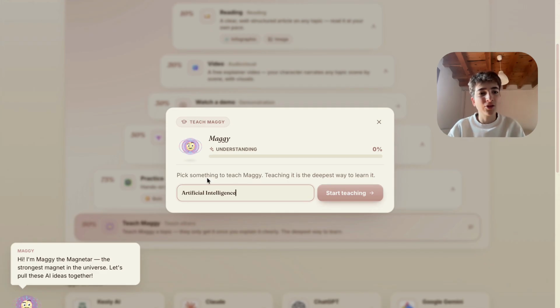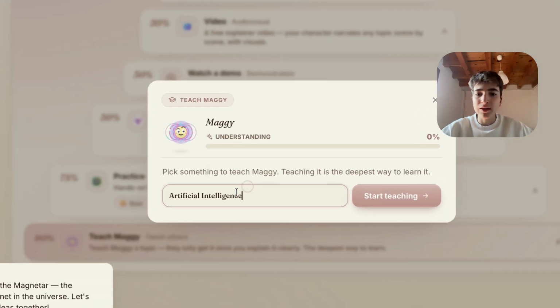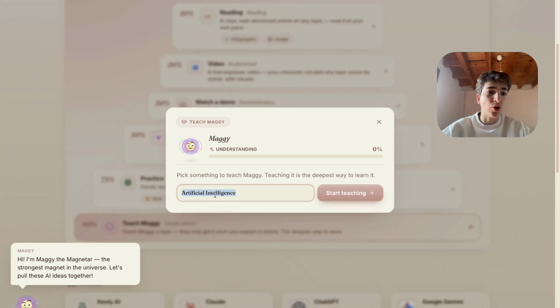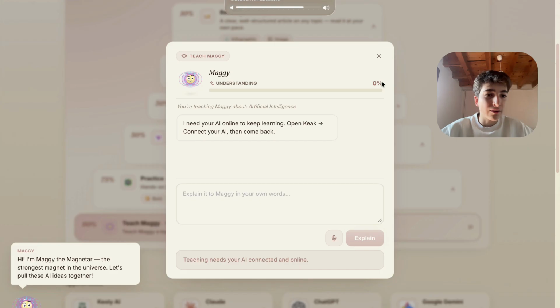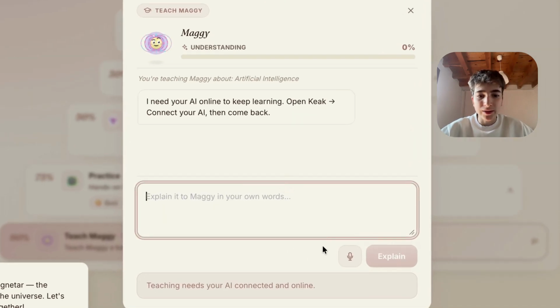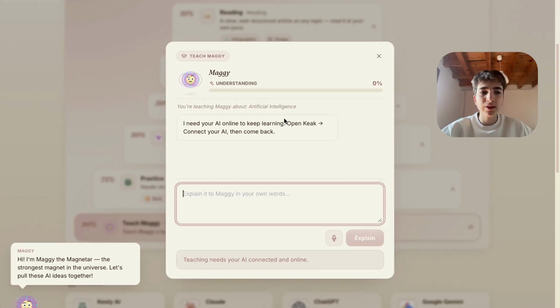is that you can teach this character. For example, the character inside AI, it's Maggie. You pick the thing that you are going to teach, either artificial intelligence or something more narrow inside this subject, and you start teaching it, and it has to understand it 100%. You explain it in here, or you can just talk to it, and if you don't explain it well